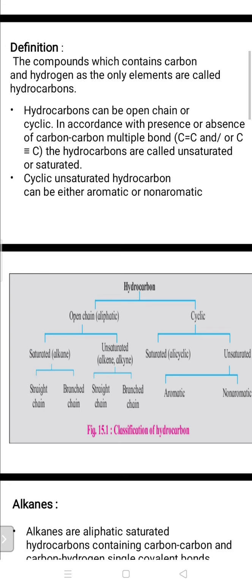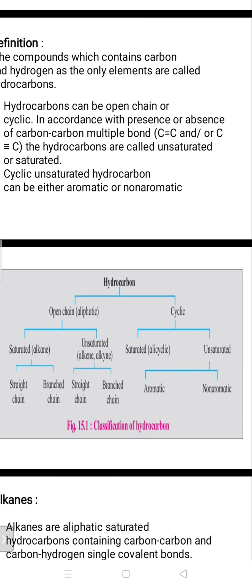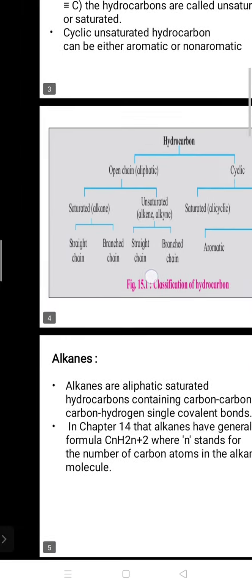Unsaturated can be classified into straight chain and branch chain. Later on come to cyclic. Cyclic can be subclassified into saturated and unsaturated hydrocarbon, and unsaturated hydrocarbon can be classified into aromatic and non-aromatic hydrocarbon. So this is the main classification of hydrocarbon.